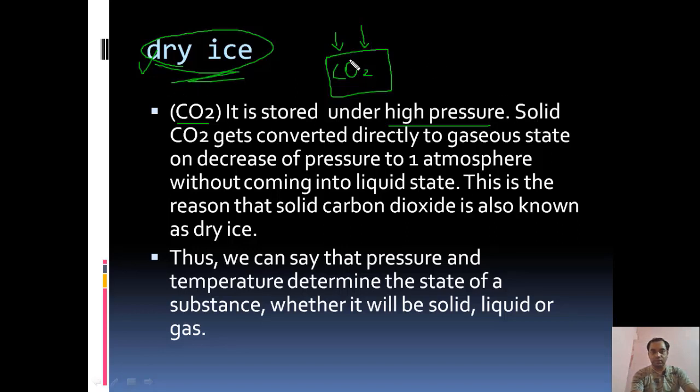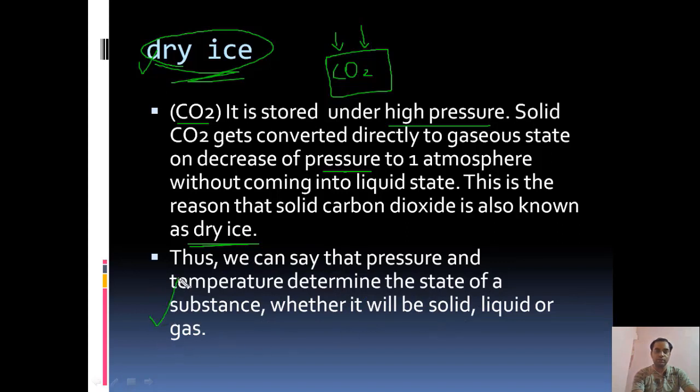When the pressure is released, solid CO2 gets converted directly to the gaseous state on decreasing pressure. So when the pressure is decreased, the solid carbon dioxide, that is dry ice, converts itself into carbon dioxide gas. This is the reason that solid carbon dioxide is known as dry ice. Thus, we can say that pressure and temperature determine the state of a substance, whether it will be solid, liquid or gas.